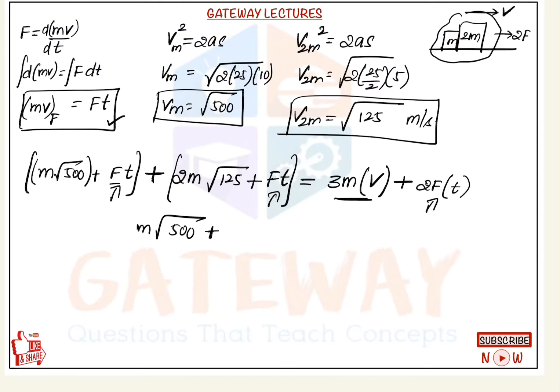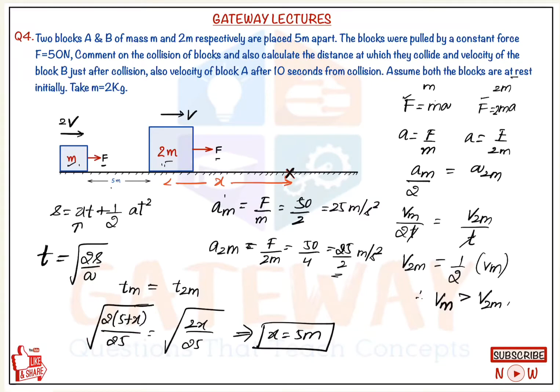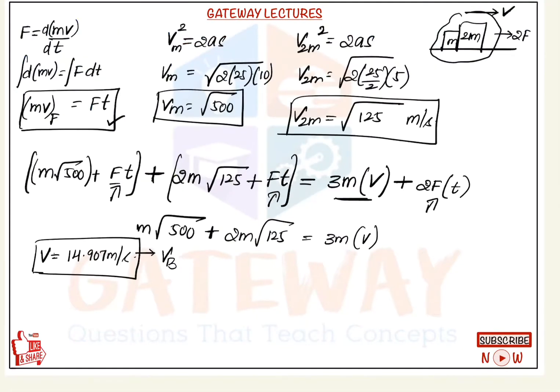Next problem will be on the same. So here it will be 2m into root over 125 is equal to 3m into v. From that we will get the value of v is equal to 14.907 meter per second. This is nothing but the velocity of B just after collision, that is being asked in the question. What is the velocity of block B just after collision? So 14.907 meter per second.